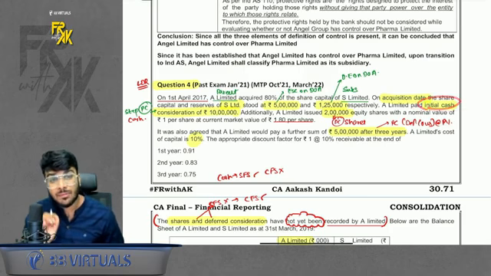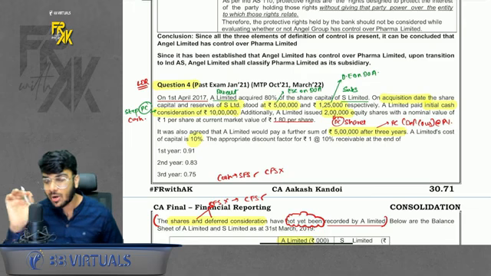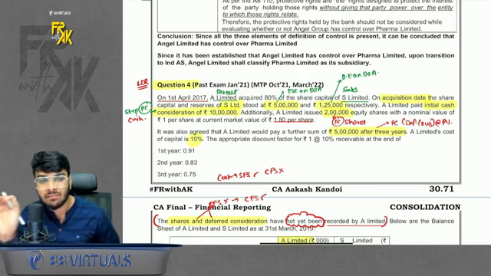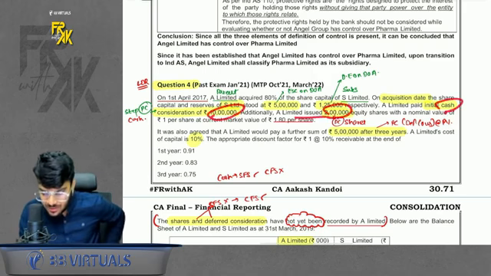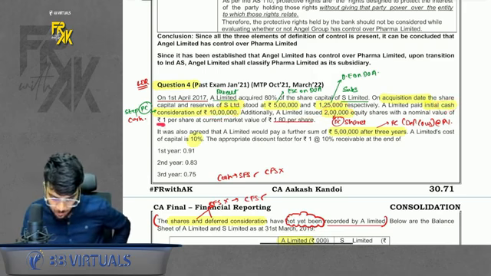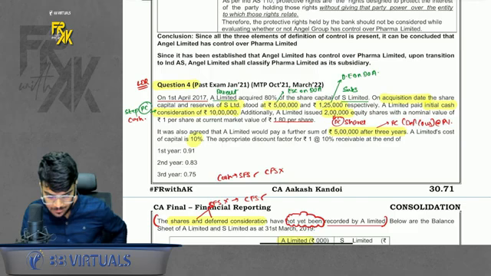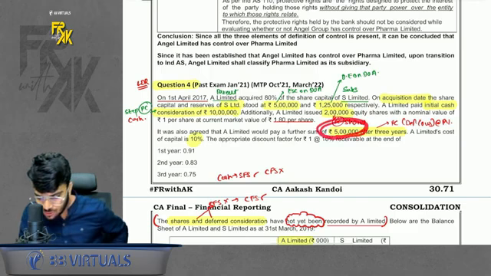PC is given, information for PC is given. We are not seeing the PC by looking at the investment amount. We will have to calculate the PC here because it is given. So cash 10 lakhs was paid. We gave shares of 2 lakhs, nominal value 1 rupee, market price 1.8. We will issue at market price. Then there was some deferred consideration also after 3 years. So we will take at present value in PC.